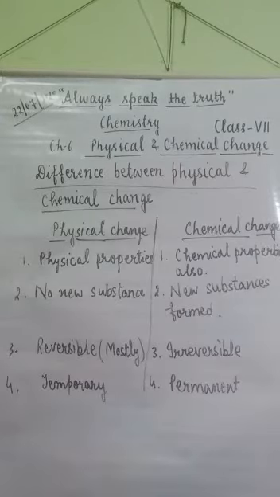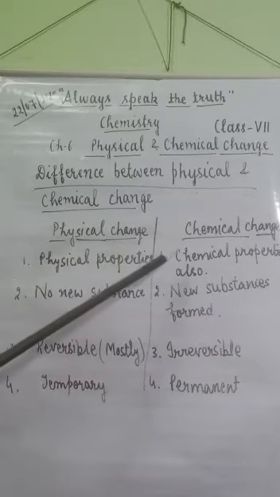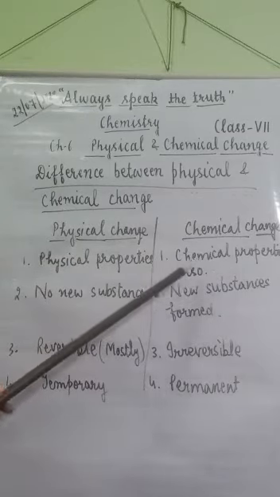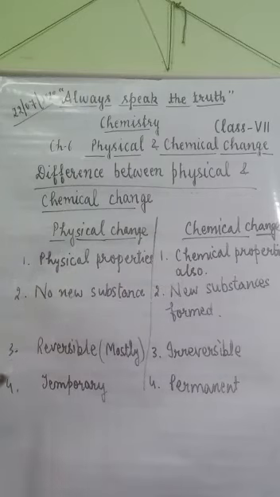Let's see some differences between physical and chemical change. During physical change, only some physical properties of a substance change. And during chemical change, chemical properties of a substance also change.